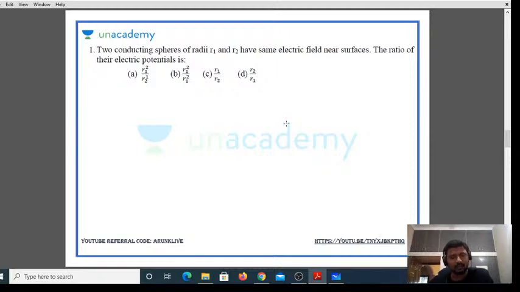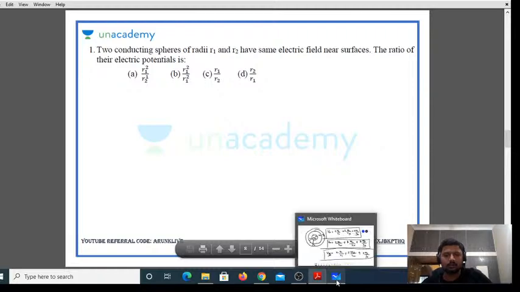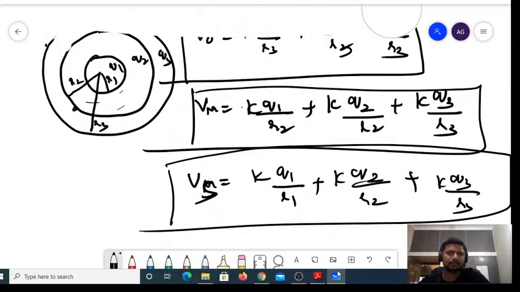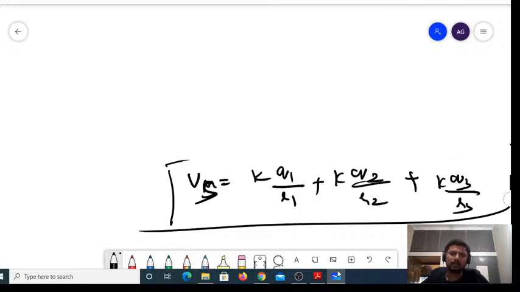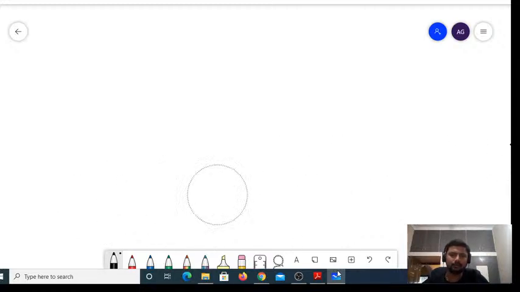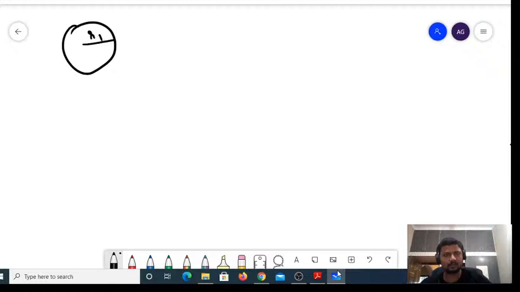How to find the ratio of the electric potentials? Just now we were discussing the potentials on the surface. They are of radii R1 and R2. So if I have a sphere of radius R1 carrying the charge Q1, and radius R2 carrying the charge Q2.